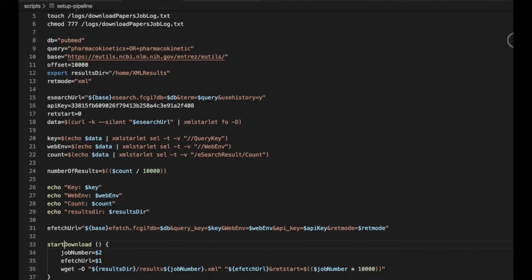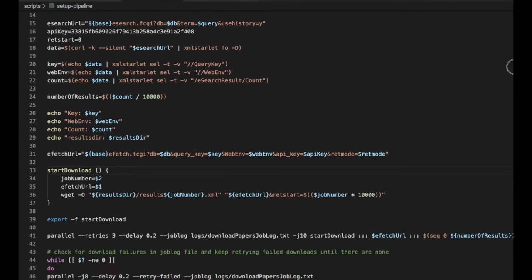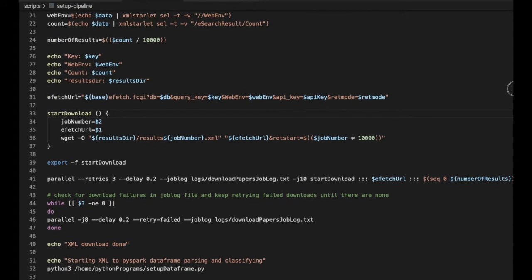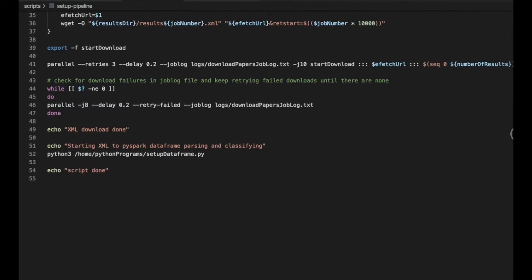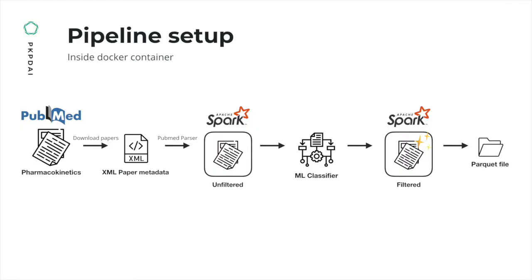This is our setup script for the pipeline, which runs once when the pipeline is initially being set up. Firstly, this script downloads all papers from PubMed matching the search queries pharmacokinetic or pharmacokinetics. These downloads are run concurrently, 10 at a time, which greatly decreases the overall download time. By using a job log, we ensure that failed downloads are retried until they succeed, increasing robustness.